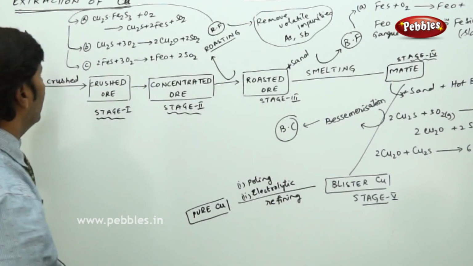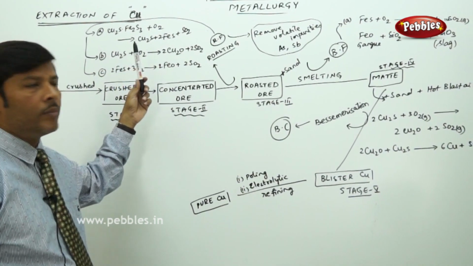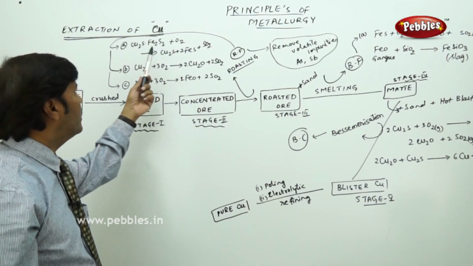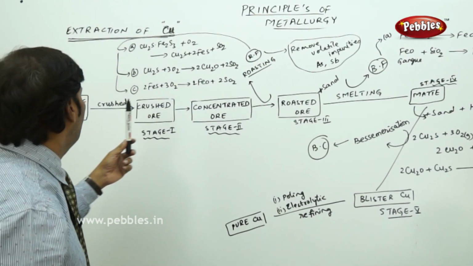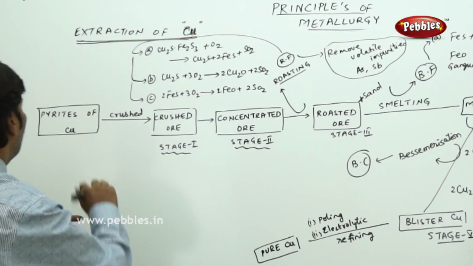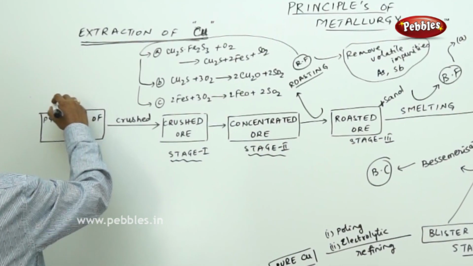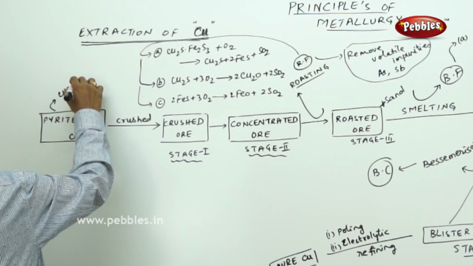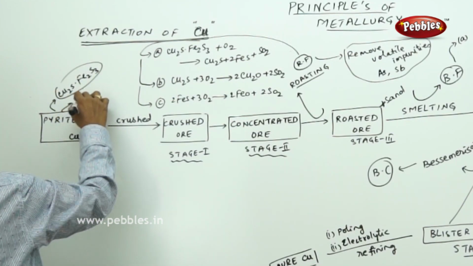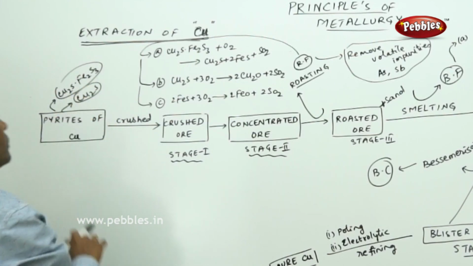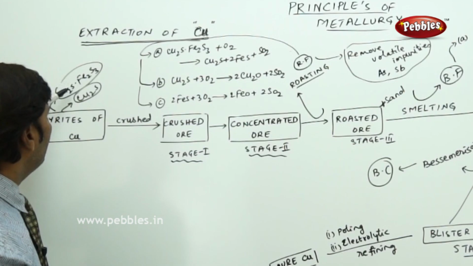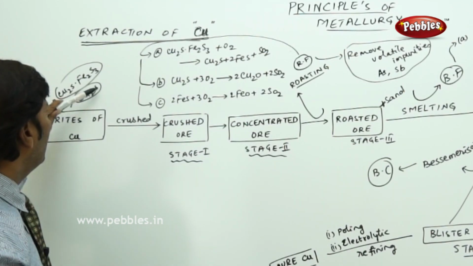So here let us go to the second part, the extraction of the metal copper. The extraction of copper again depends upon the choice of the mineral ore. Here we are taking the pyrites of copper, that is Cu2S·Fe2S3, which is copper pyrites. You can also take copper glance. Both copper pyrites and copper glance contain sulfur.